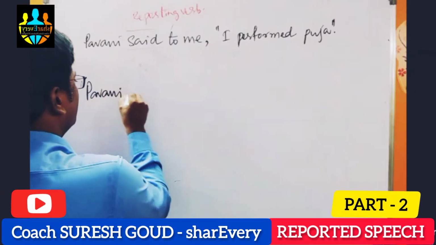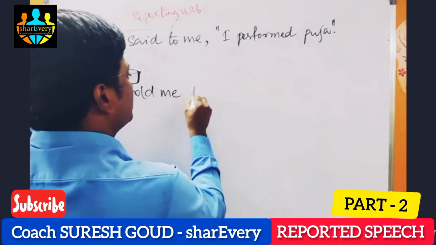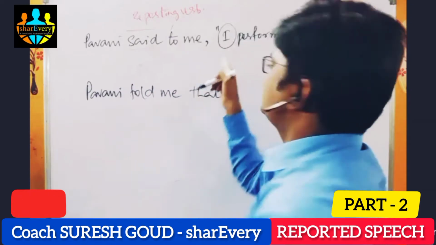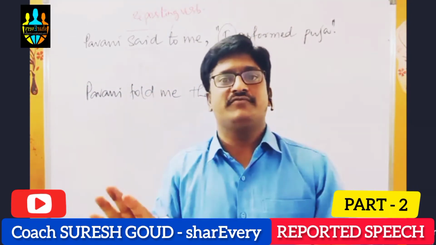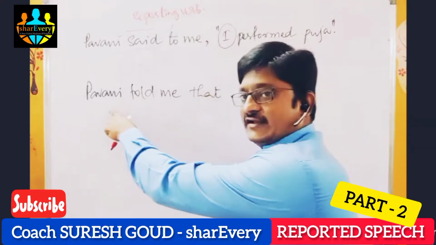Pavani told me that she did not perform puja. Pavani performed puja. Already we have used her name here.